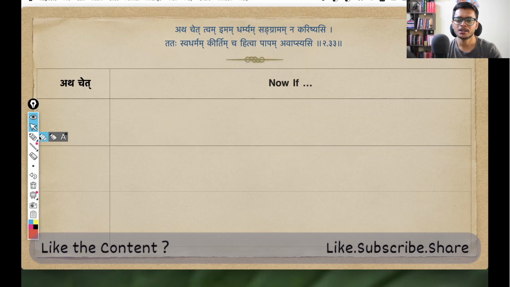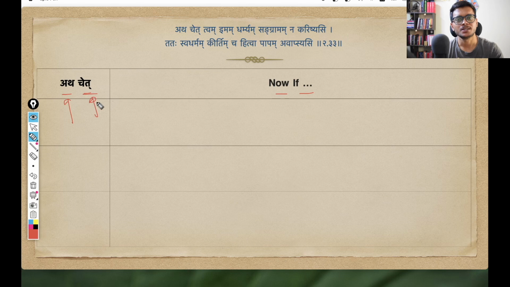Now let us start the decoding. We are starting with these two padas, atha chet, which translate as now if. Both these padas are individually avyayas, indeclinables. Atha means this and now. Here and now, as we say, Atha Shri Mahabharat Katha. In Doordarshan we used to have this episode. So atha and now, Mahabharat Katha. So this avyaya atha means now.